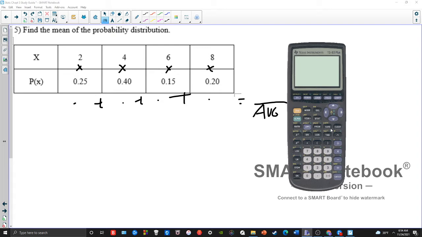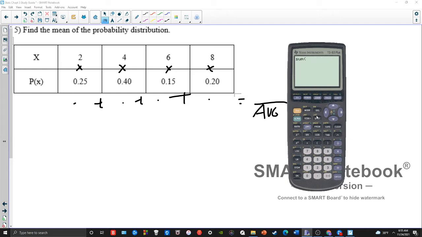But you can also do it in the calculator. So what you do in the calculator is you go stat, edit, and you enter all your outcomes into L1, like I did here. You enter all your probabilities into L2, like I did there, in decimal form. And then you tell the calculator what you told me. You want to multiply your outcomes to your probabilities. So you want to multiply L1 to L2, and then you want to add up all those answers. So the way you tell the calculator to do that is you go second stat to bring up the list menu. You go over to math, go down to where it says sum because you're going to want to add up all your answers in the end.